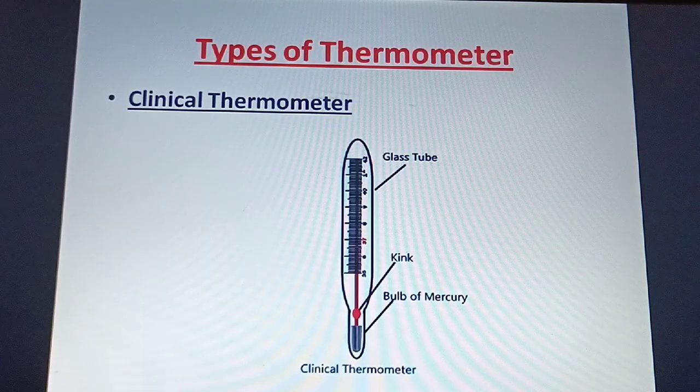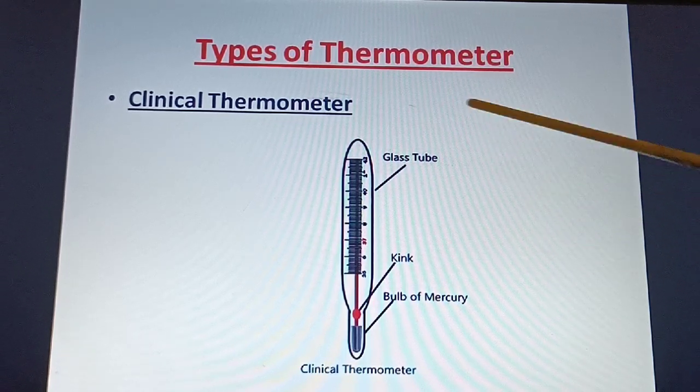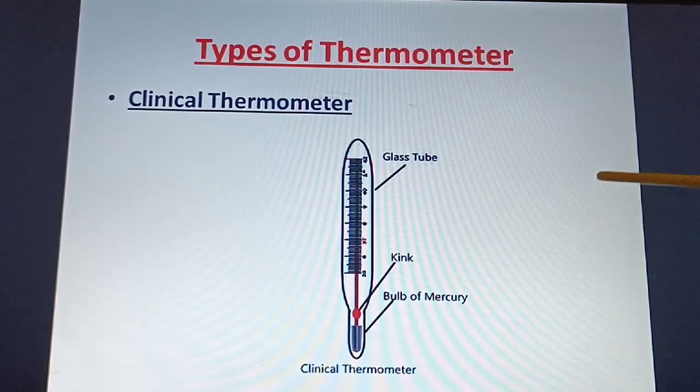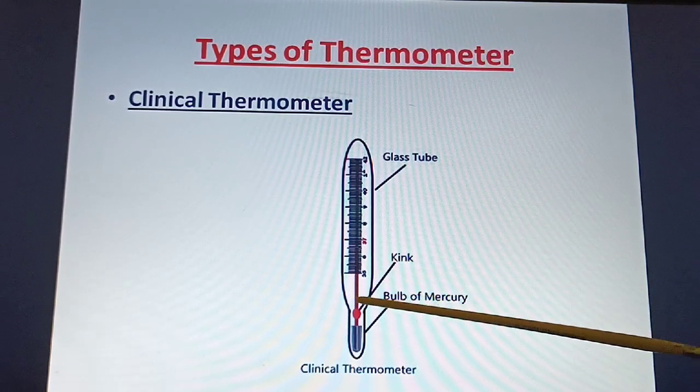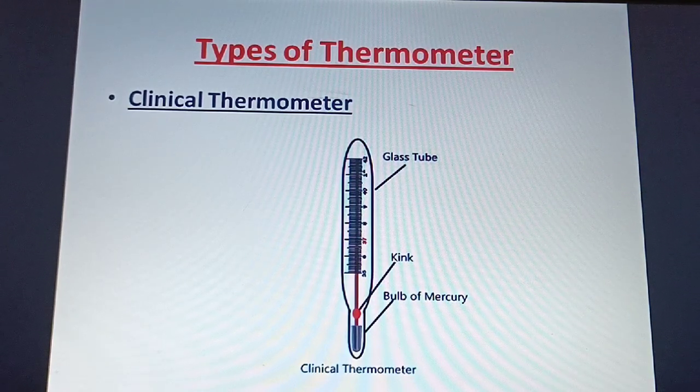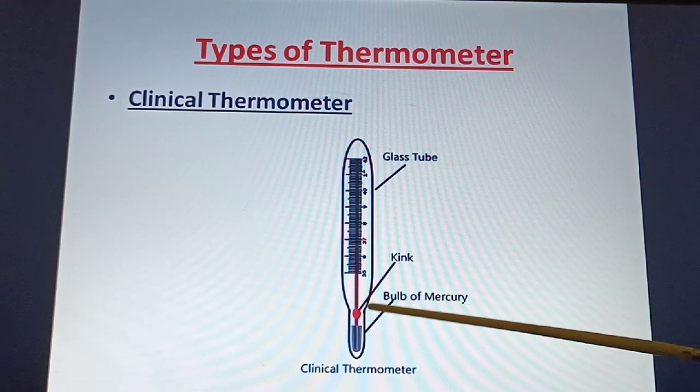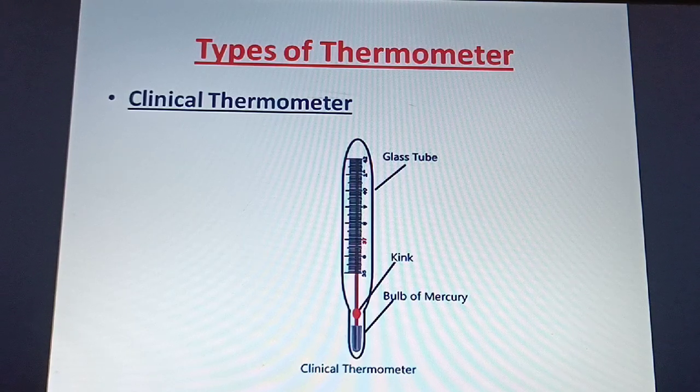Now what are the types of thermometer? There are different types of thermometer. The first one is the clinical thermometer. You may have seen the clinical thermometer, isn't it? Usually it is used to check the fever. You have to remember the characteristics of this thermometer. It has a glass tube, isn't it? Next, it has a kink. What is the function of this kink, that red dot here? It prevents the back flow of mercury.